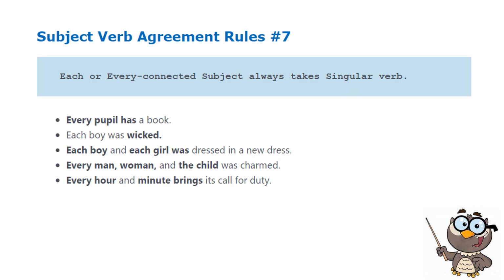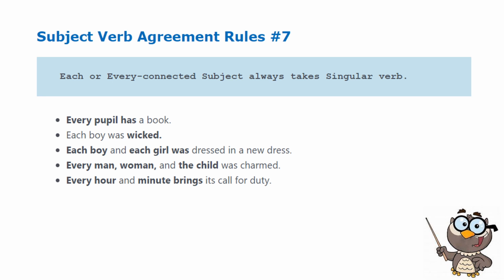Rule number 7: each or every connected by a subject always takes a singular verb. Again, each or every connected by a subject always takes the singular form of the verb. The verb should have an S.